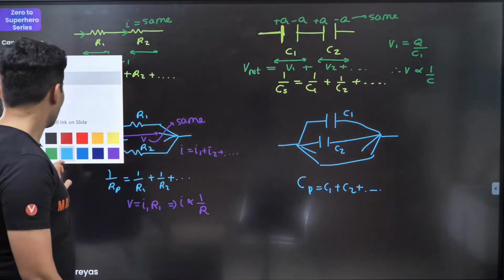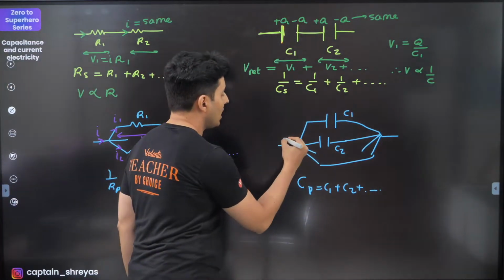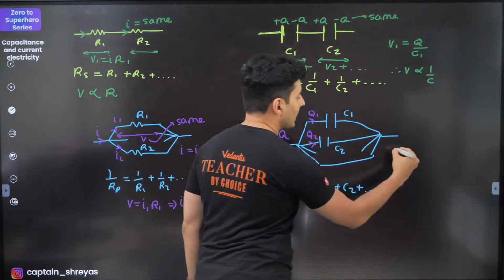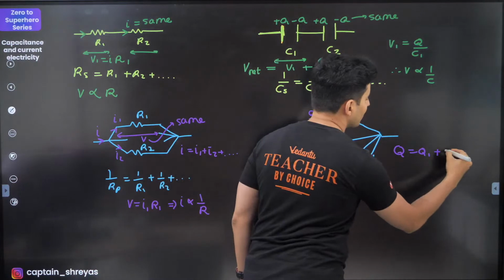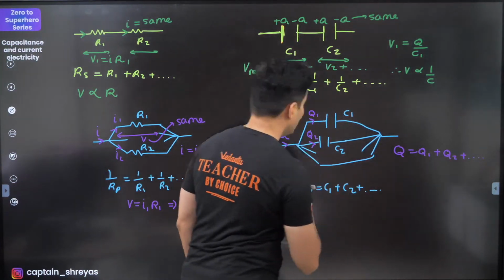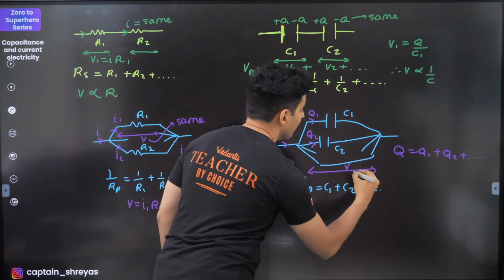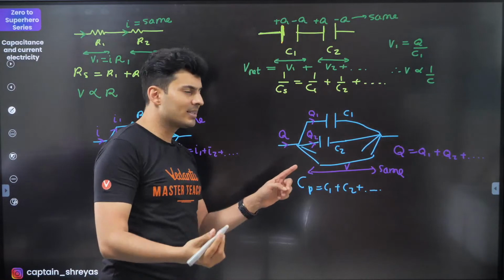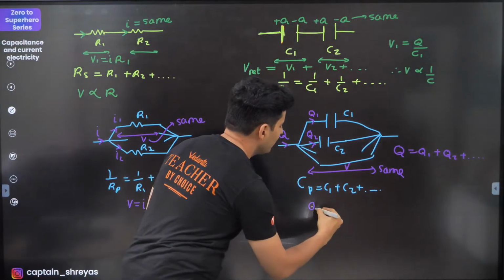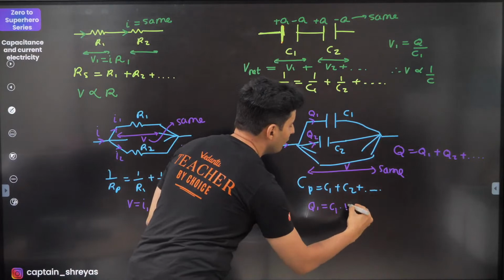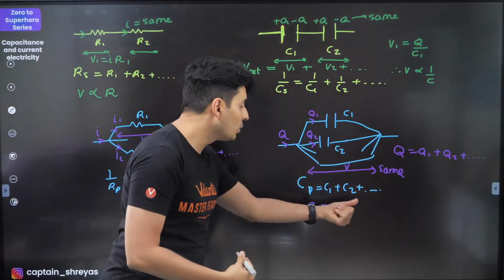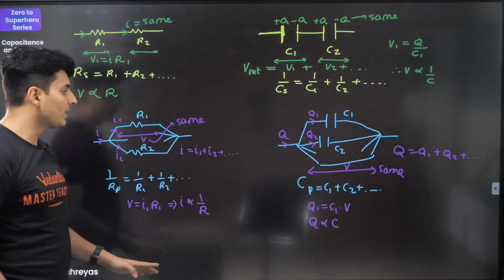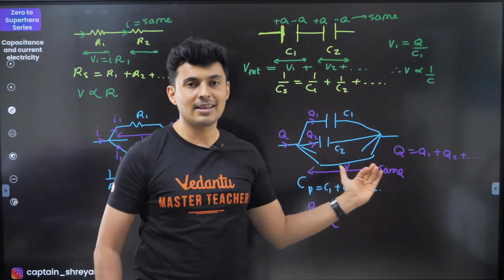Again, in this case, you will see that whatever charge you supply will get divided among each one of them. So you will see technically Q will be equal to Q1 plus Q2 plus so on and so forth. The voltage difference will be basically same, and because V is same and Q is CV, so charge on 1 will be C1 into V, charge on 2 will be C2 into V. So here charge is proportional to the capacitance. So you can see what is proportional to what in all these examples.